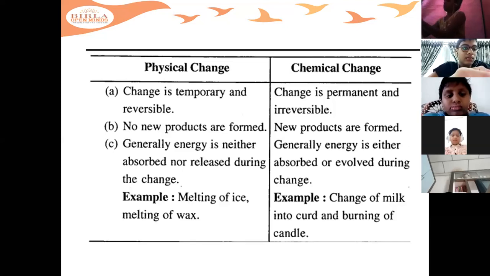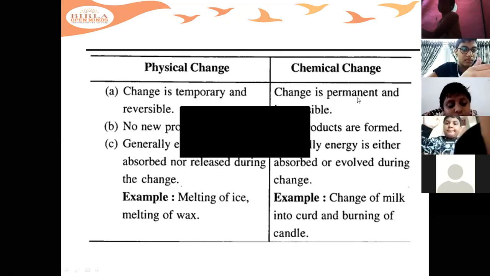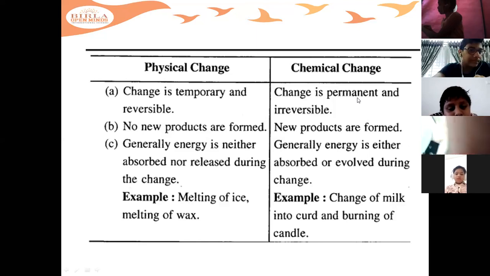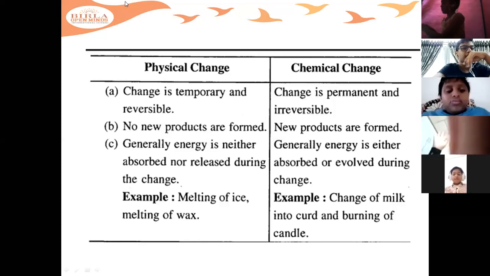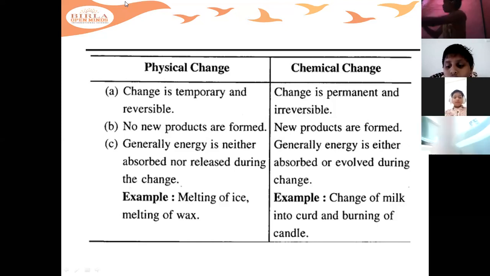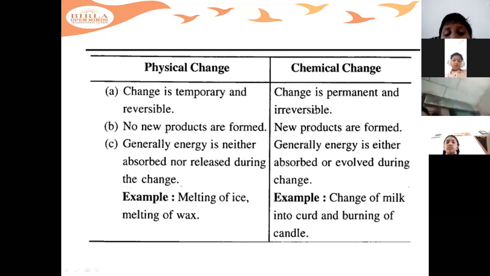Okay, children, I'll just mute you all. Just note it down, everyone. I'll explain it again about physical and chemical change. Okay, children, so now coming to physical change.